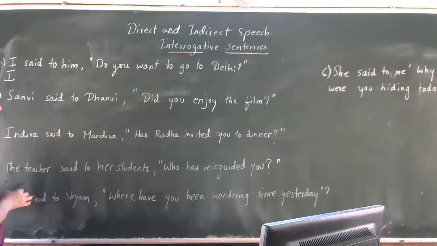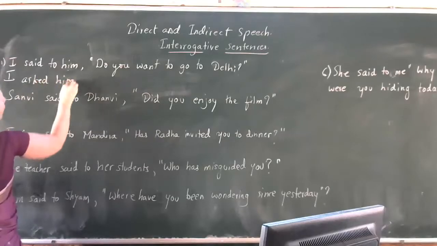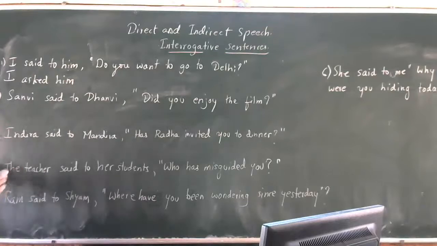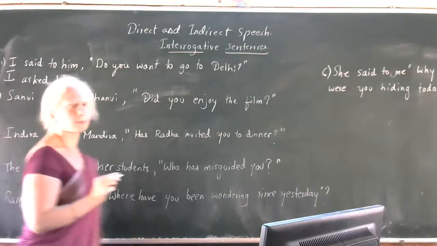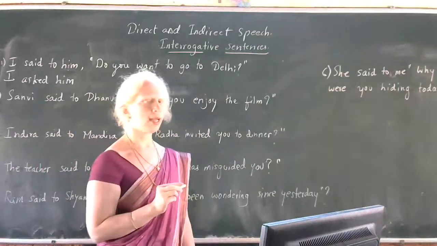I asked him whether I asked you want to go to Delhi.